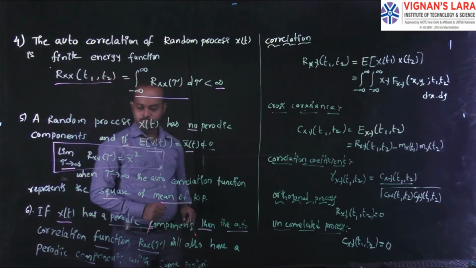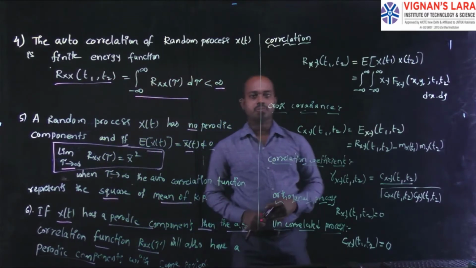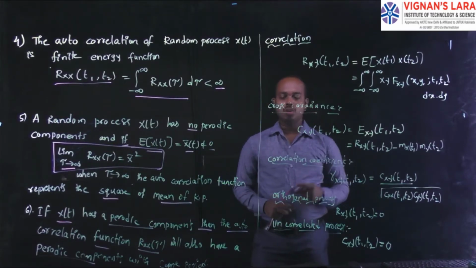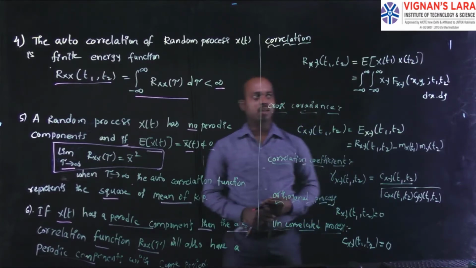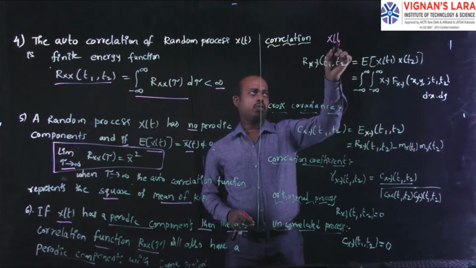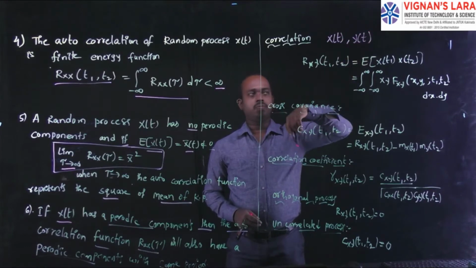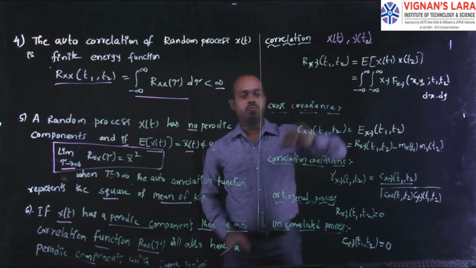Coming to the next concepts: correlation. What is the correlation and what is the cross covariance? We have to see here the correlation. Here you can consider two random processes like x of t and y of t. Here x of t is considered at t1 and y of t at t2.